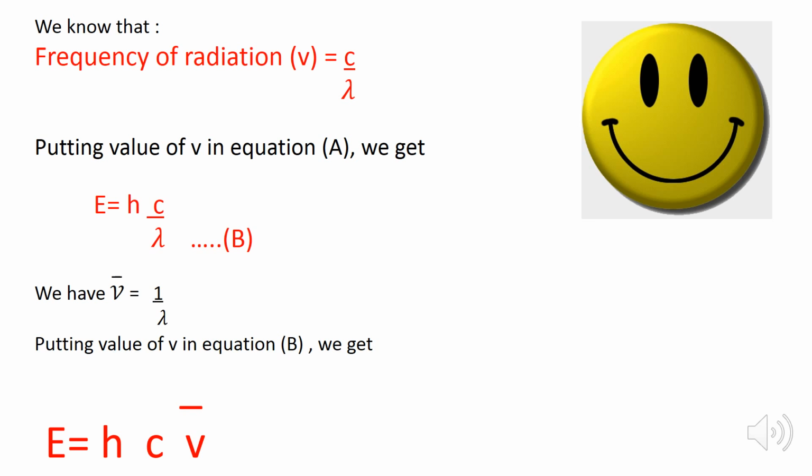So putting the value of the wave number in equation B, we get E is equal to hc ν̄. So the two forms of the energy of the photon by the Planck quantum theory are that E is equal to hν and also E is equal to hc ν̄.